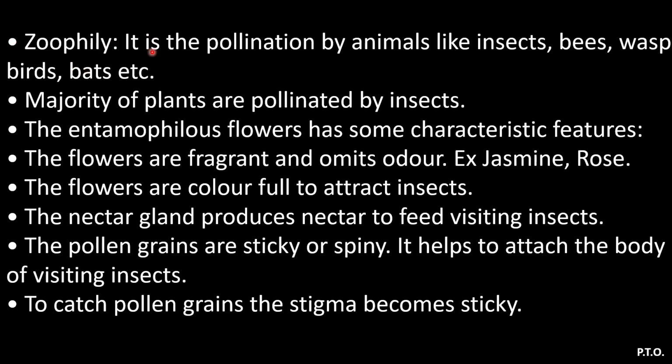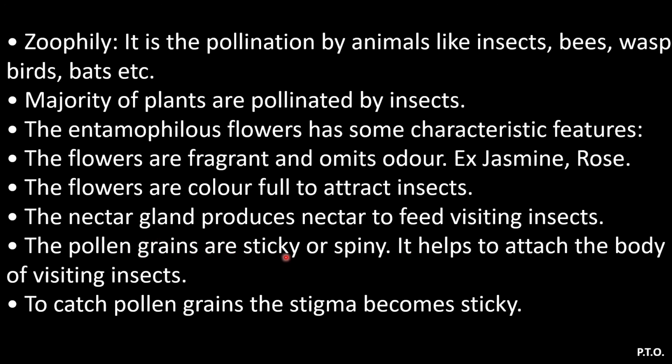Next, zoophily. It is pollination by animals like insects, bees, wasps, and birds, bats, etc. The majority of plants are pollinated by insects. So, what are the characteristic features of entomophilous flowers? We have to see that the flowers are fragrant and emit odor, like jasmine and rose. The flowers are colorful to attract the insects. The nectar gland produces nectar to feed visiting insects.